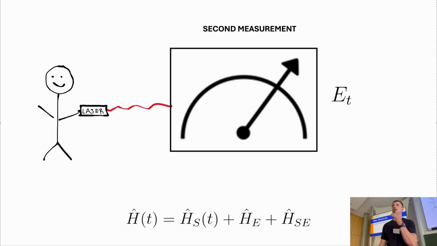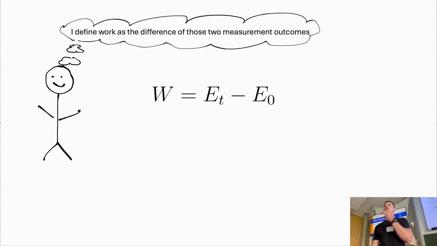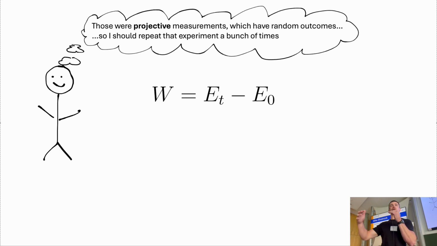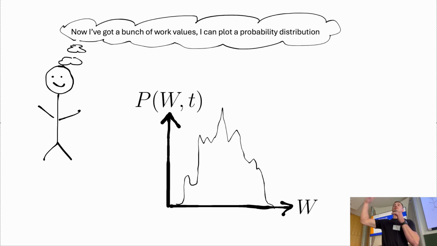And then some time t later I perform a second projective measurement and I get one of the eigenvalues of H(t), Et. You can then define work as the difference between these two measurement outcomes, but because they were both projective measurement outcomes, they're stochastic, so this definition of work is probabilistic. You need to define it through a probability distribution. So you basically just repeat that experiment over and over again, get a different value of work out each time, and then you can build up some probability distribution. So this tells me if I did a specific protocol that took a time t, what are the possible values of work that it cost me, and what are the associated probabilities that they occur with.